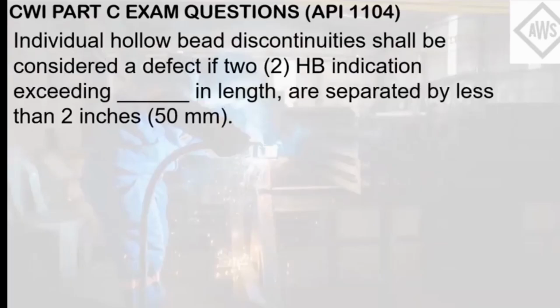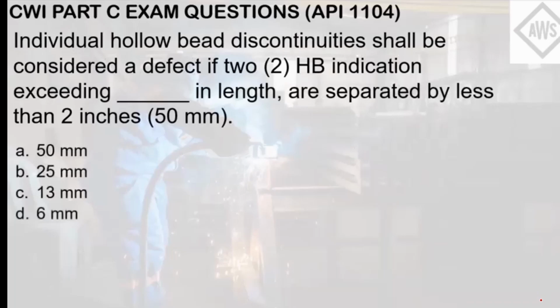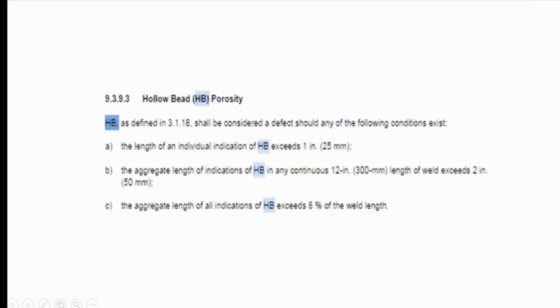Individual hollow bead discontinuity shall be considered a defect if two HB indications exceeding blank in length are separated by less than 2 inches or 50 mm. Letter A, 50 mm. Letter B, 25 mm. Letter C, 13 mm. Letter D, 6 mm. Letter E, not specified. API 1104 has sections of discontinuities and their criteria when they will be considered as a defect. This one is for hollow bead porosity.